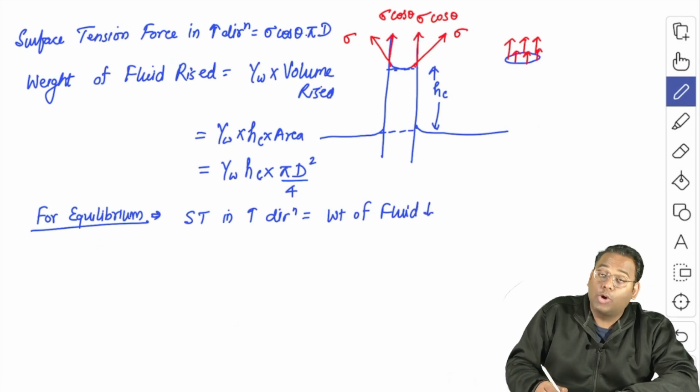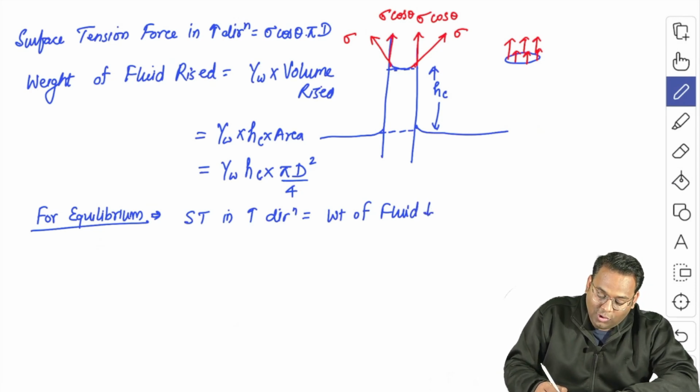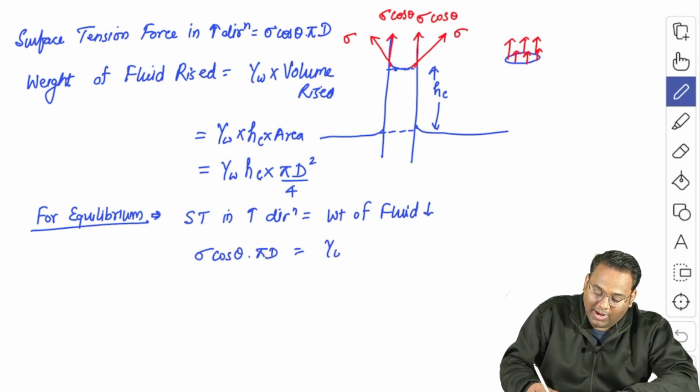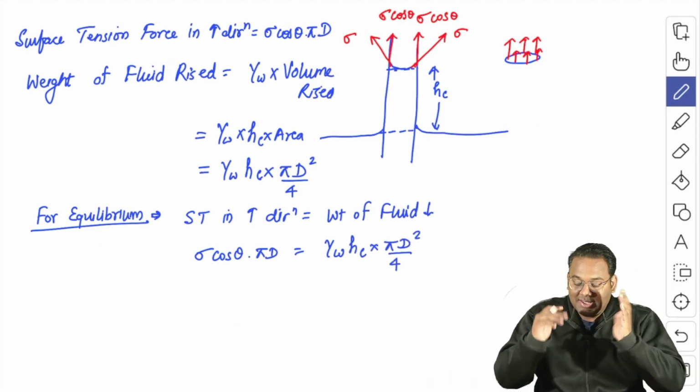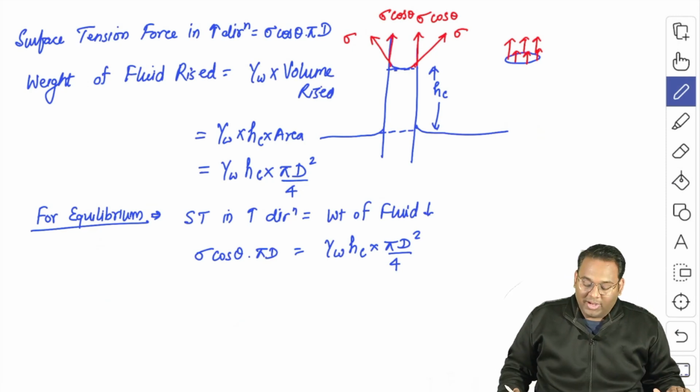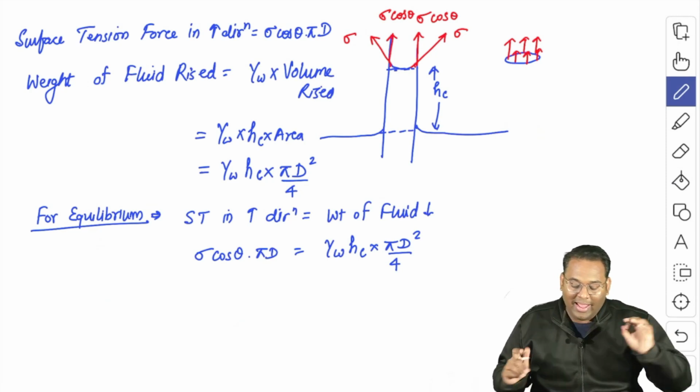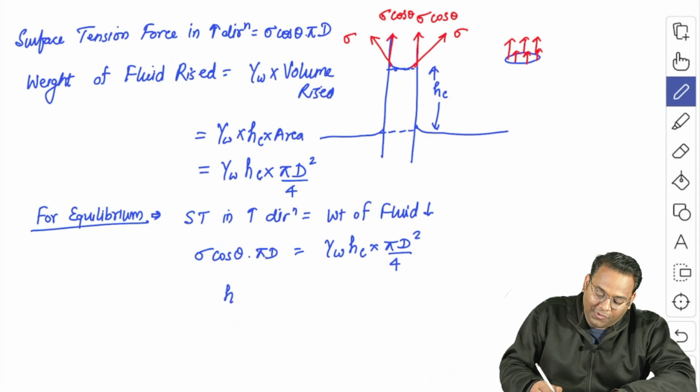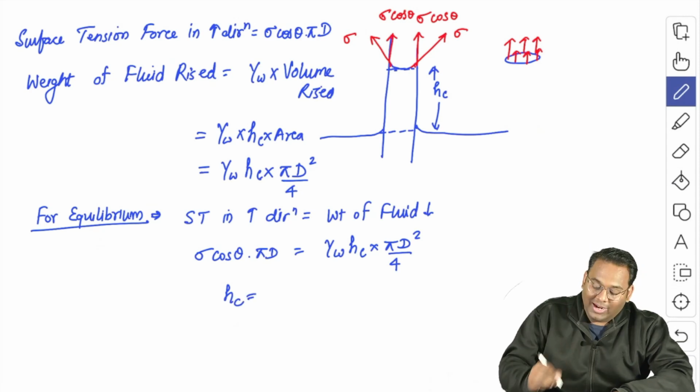And if we equate both of these two, then you will get sigma cos theta into pi into d equals gamma w into hc into pi d square by 4. Now just cancel out whatever common terms you observe here, and hence finally get the value of hc. You will get the formula.